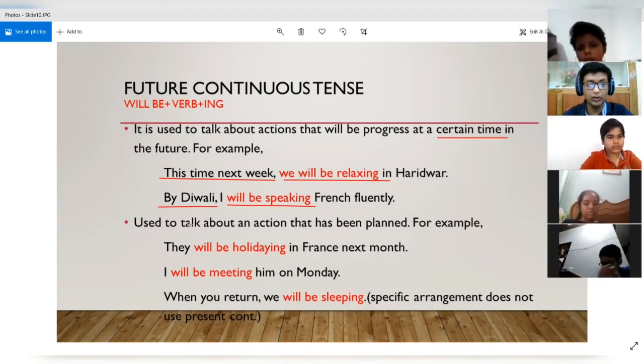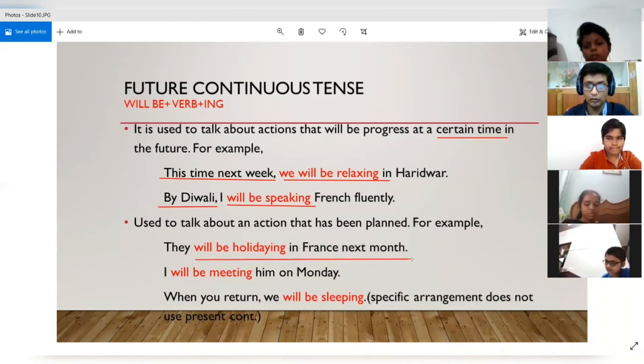All right. So, they will be holidaying in France next month. This is an action that has already been planned, that they are going for a holiday. So we can say that they will be holidaying in France next month.